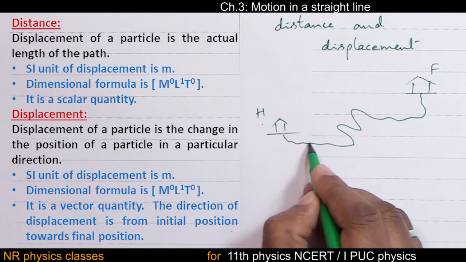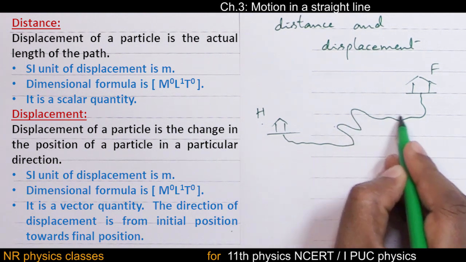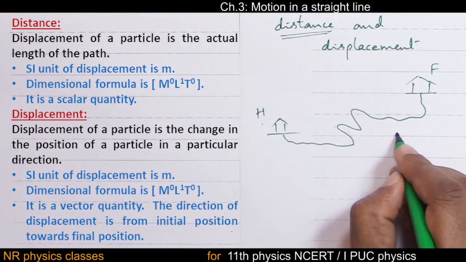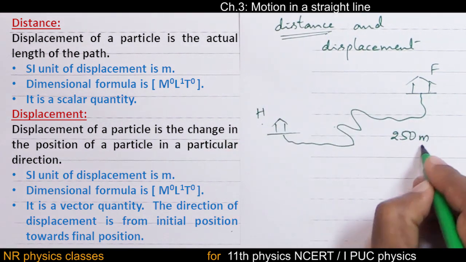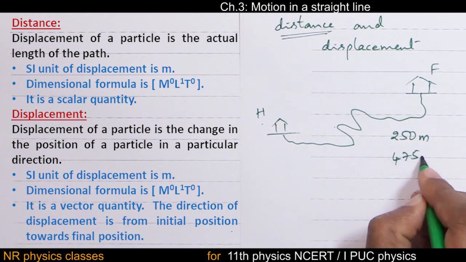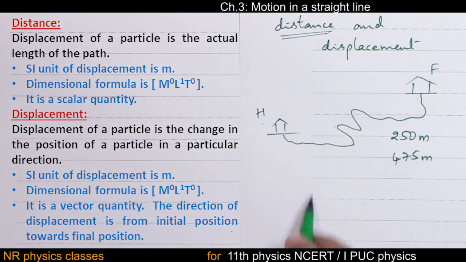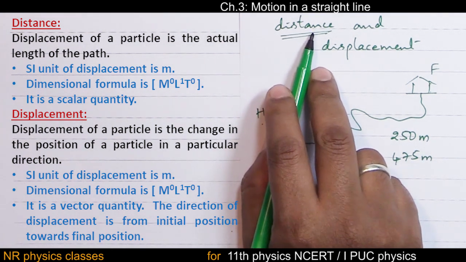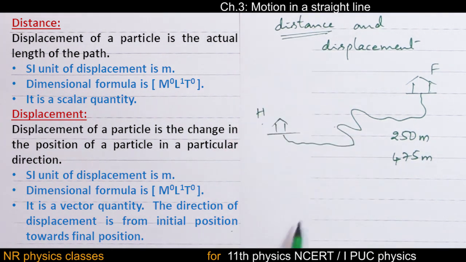The total length of the path is distance, say 250 meter, 475 meter. So distance is the actual distance traveled, the actual length of the path.